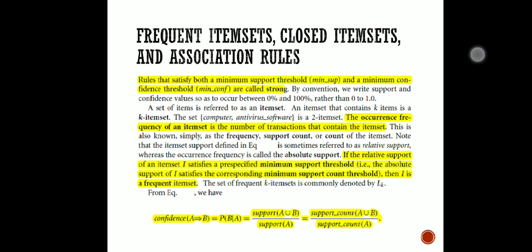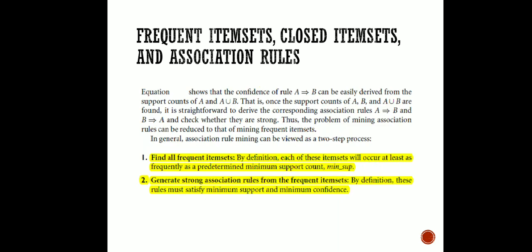Now, the problem of mining association, how are we going to mine it? It can be done in two steps: find all frequent item sets, and generate strong association rules from the frequent item sets.